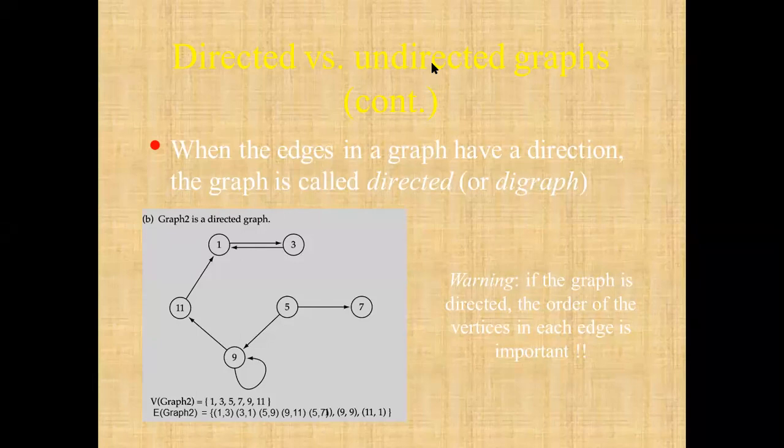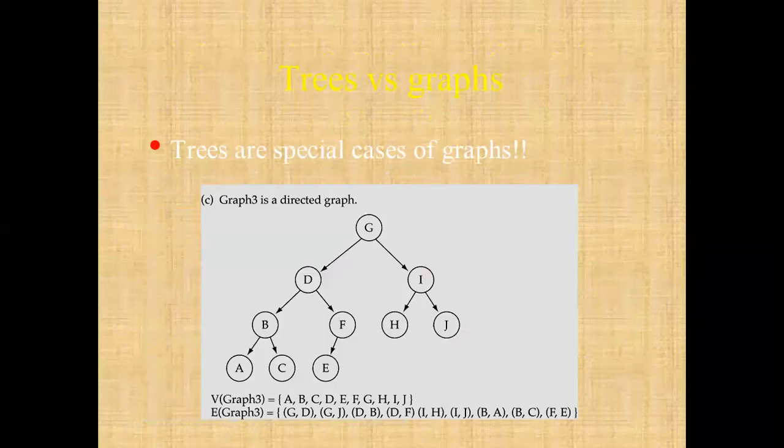Depending on that direction in a directed graph, also called a digraph, there is terminology called in degree and out degree. In degree means the number of edges coming towards that vertex, and out degree means the number of edges going outside from that vertex. Now, trees are a special case of graph.